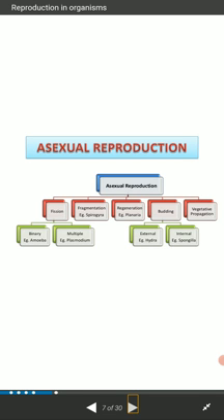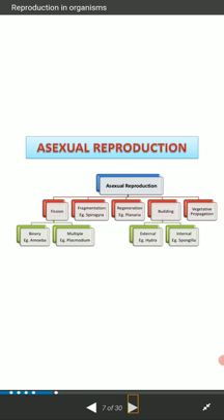There are two types of budding, external budding and internal budding. An example of external budding is Hydra, and an example of internal budding is Spongilla. And the last one is vegetative propagation. I am repeating again because this kind of chart is very important and useful for easy memorization, and also it's important for your exam.